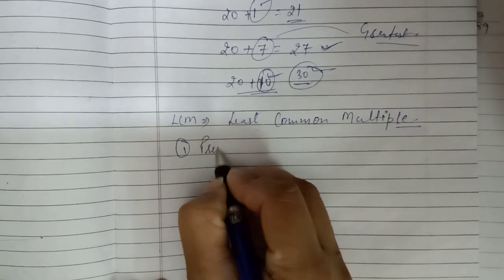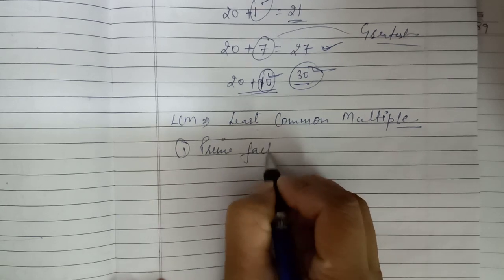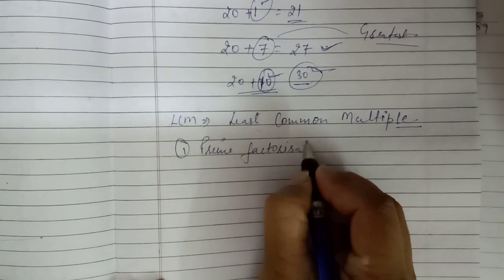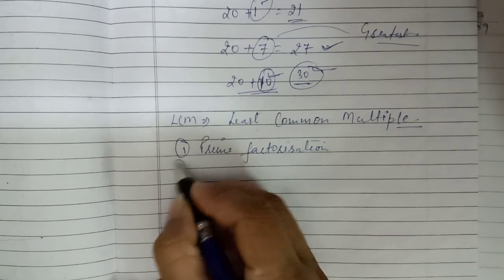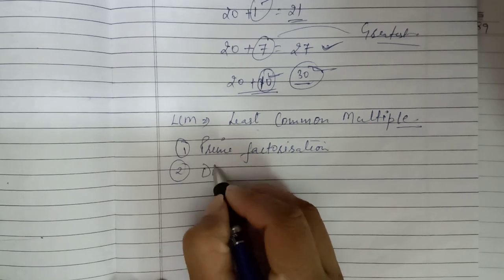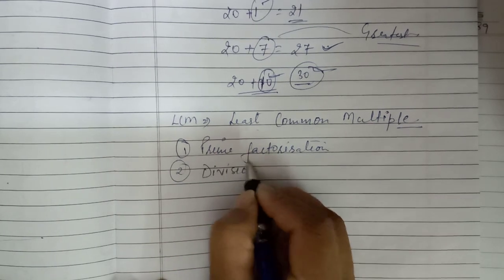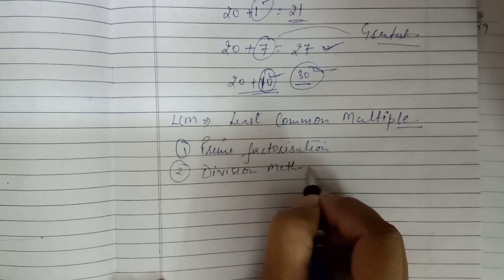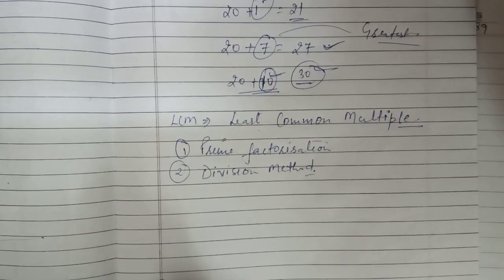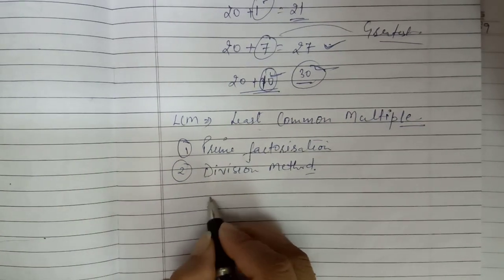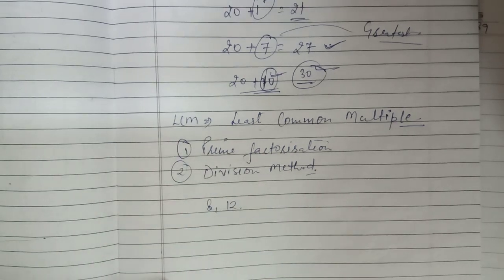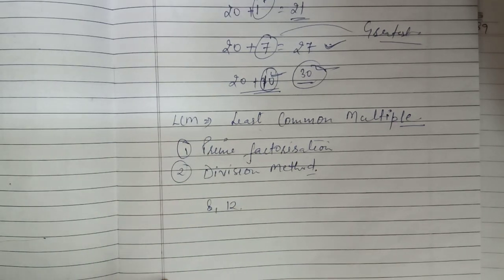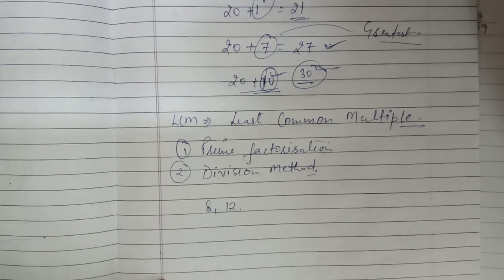First is prime factorization and the second one is the division method. Taking an example of 2 numbers, let us take 8 and 12. We have to find the least common multiple.